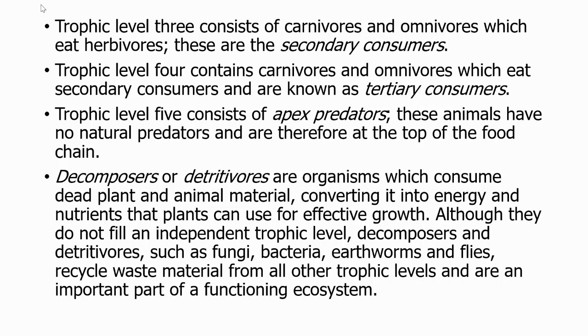Trophic level 3 consists of carnivores and omnivores which eat herbivores. These are the secondary consumers. Trophic level 4 consists of carnivores and omnivores which eat secondary consumers and are known as tertiary consumers. The trophic level 5 consists of apex predators. These animals have no natural predators and are therefore at the top of the food chain.